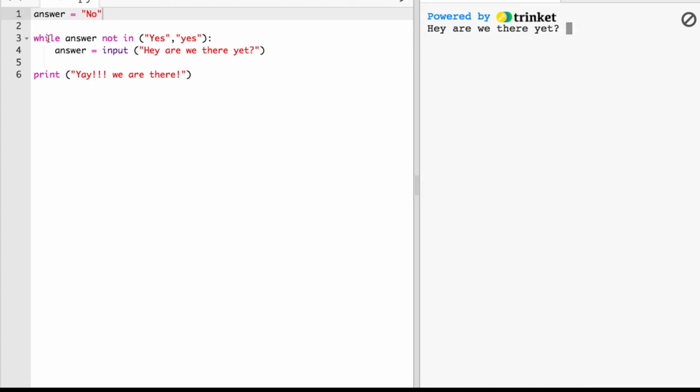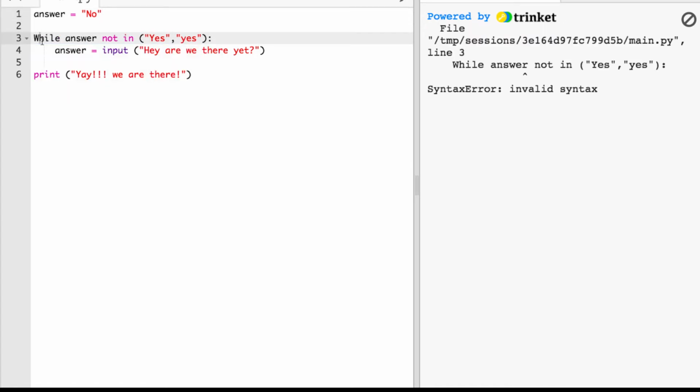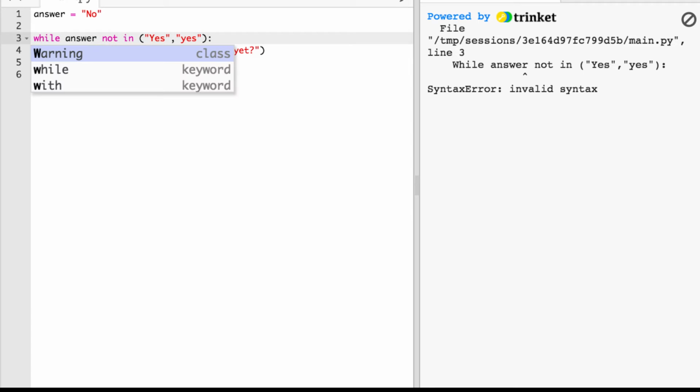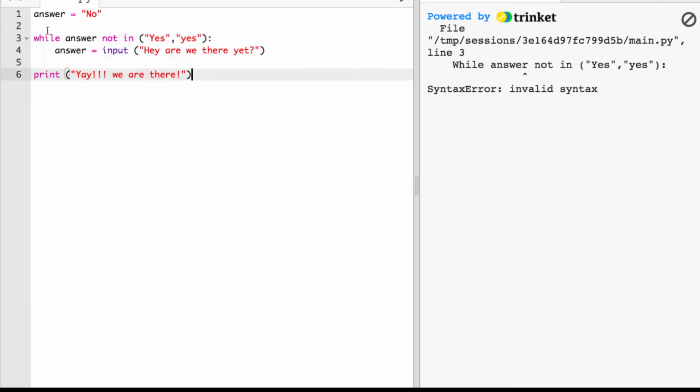Now the other thing to do is we could actually capitalize W, and that will be a syntax error because Python's case sensitive. While is part of its language. So you start a while loop by typing the word while, and it is not going to work if you capitalize that. Another thing is we had another keyword in Python, which is not in. Notice the keywords are in purple here.